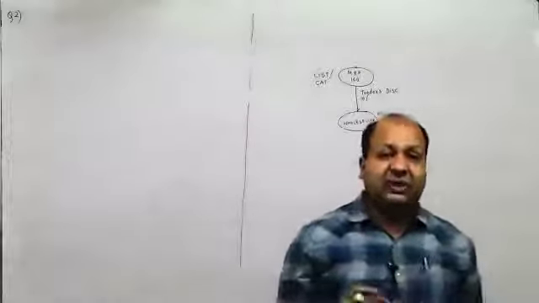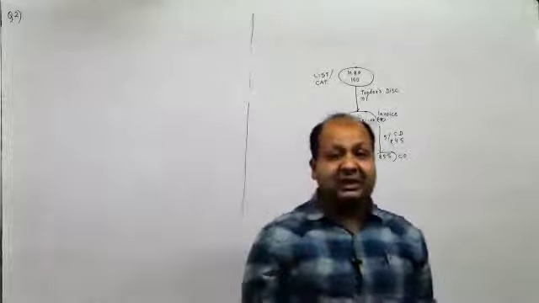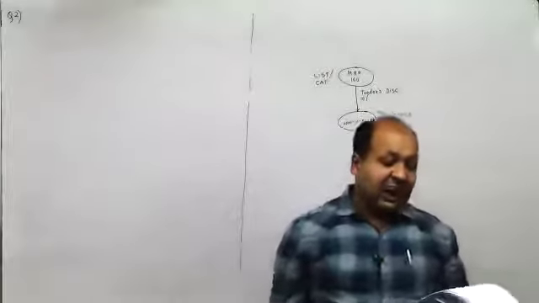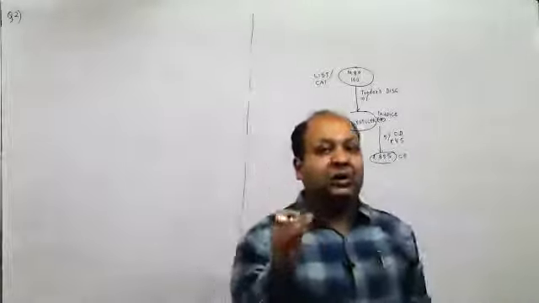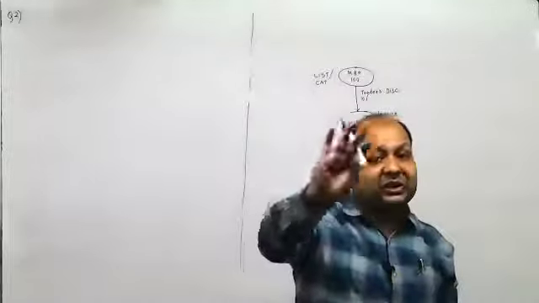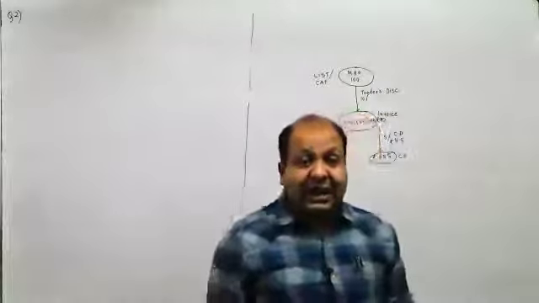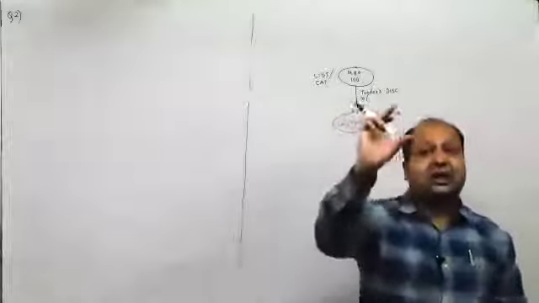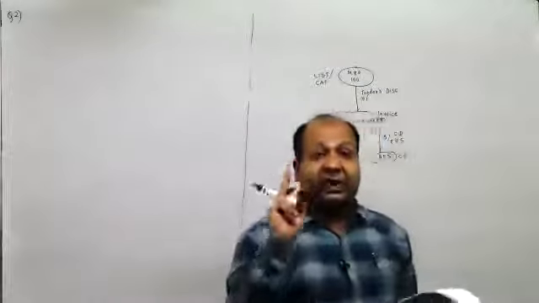If in some month she is not able to give any sales, I'll give her only 15,000, and even if she's not able to give any sales above 50,000, she'll get 15,000 itself. Any amount above 50,000, she'll get a commission on that, only above 50,000.